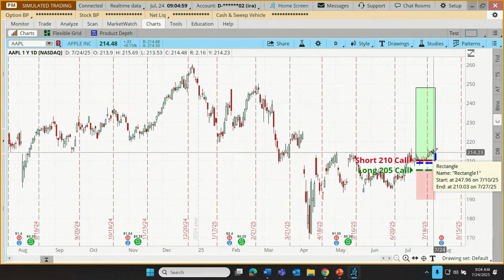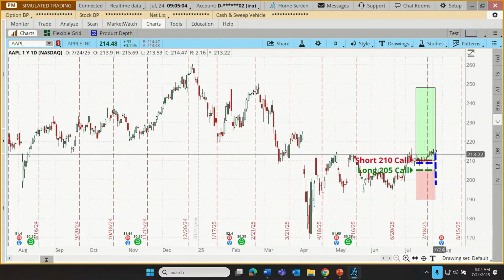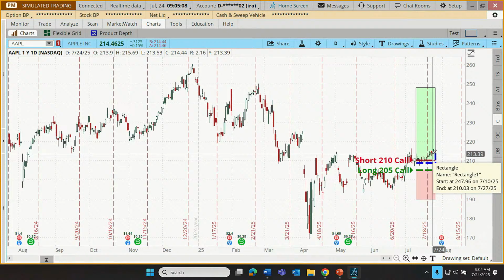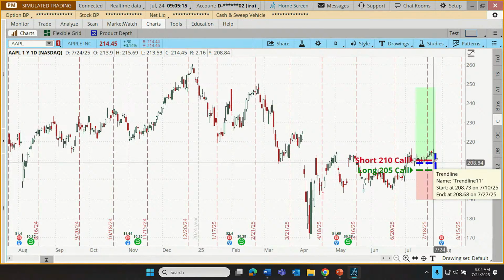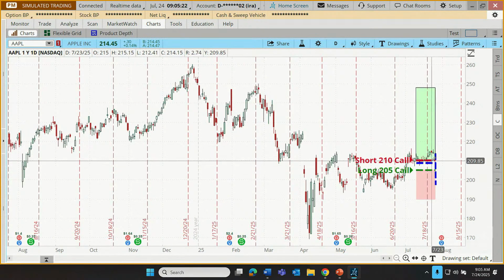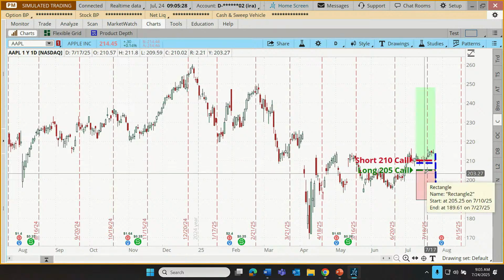So here we are right now. We're above the two strikes. So there's the 210, the 205. We're above that. But there's always the possibility that in the remaining hours of trading here on Thursday, in tomorrow's trading on Friday, prices could collapse and we could see those profits surrendered. We could even enter into loss territory, maybe even to max loss territory. And in any case, if we wound up between the two strikes, the short call might be assigned. We sell some shares, long call expires worthless. That would leave us in a short stock position.